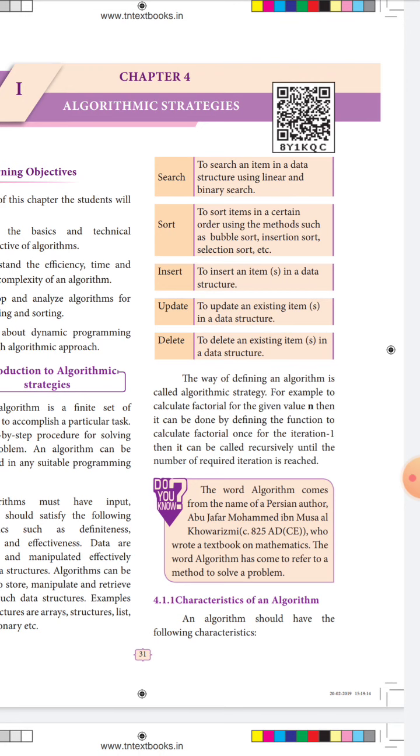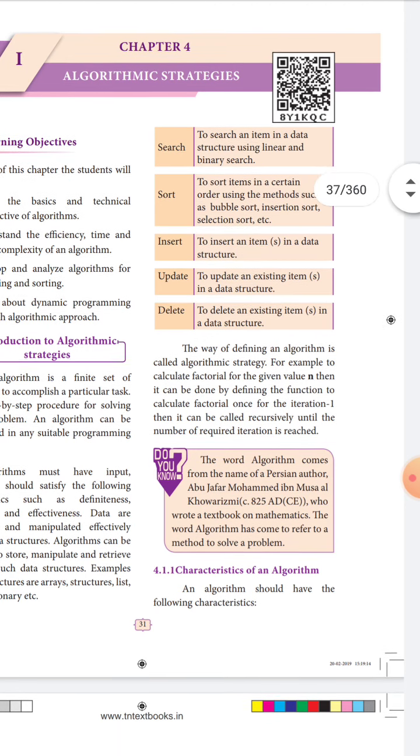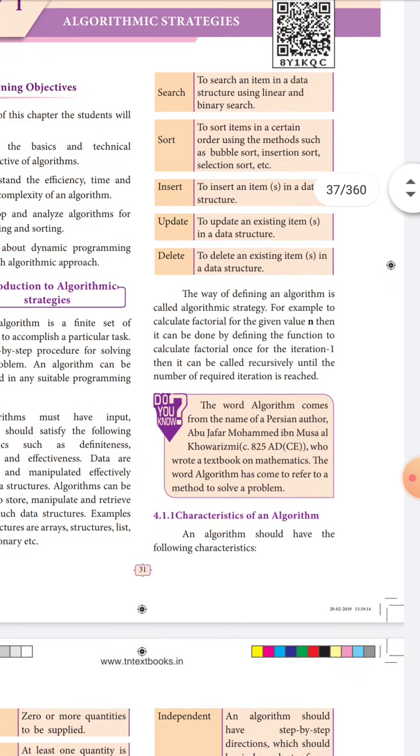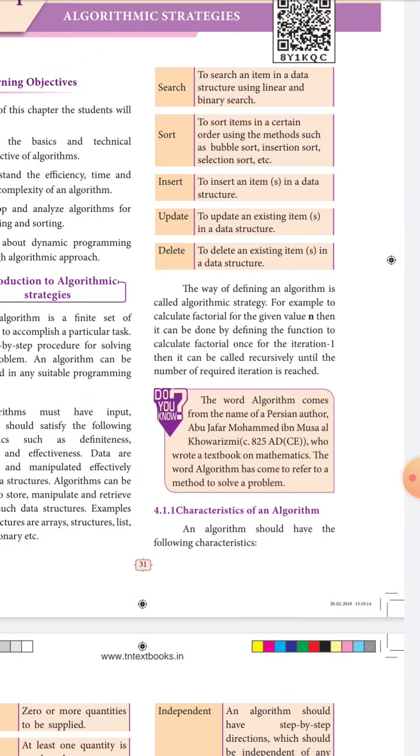So you can define a function to calculate the factorial, first using iteration. You know the iteration method is a looping statement. It will execute when the condition is true, only at that time it executes and defines the result of the program. Then it is called recursively until the number of iterations is reached. When the condition reaches true, only then will the statement be executed.